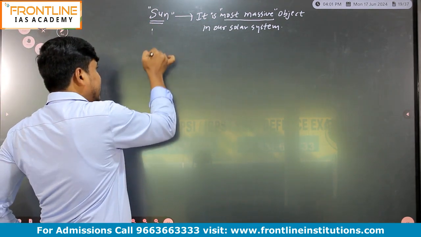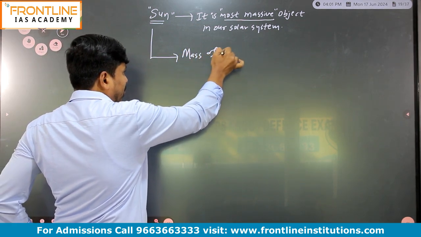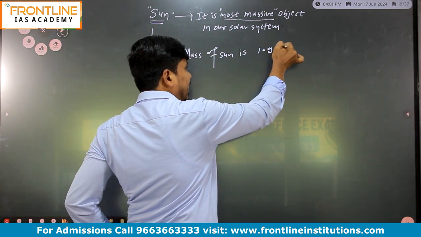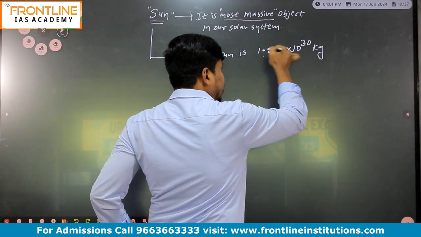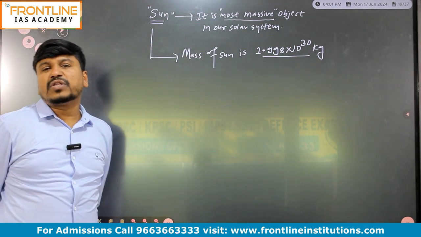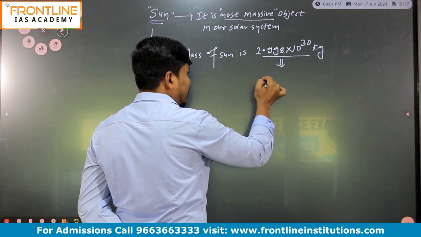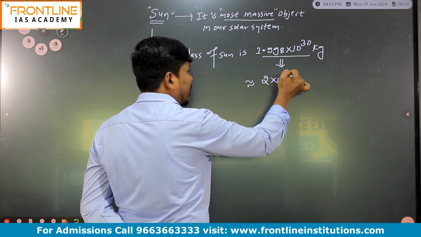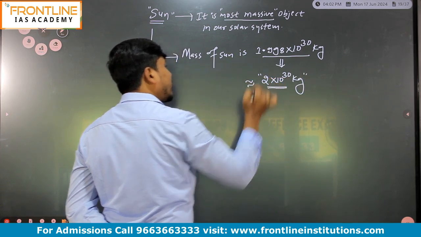And the mass of the Sun is 1.998 into 10 to the power of 30 kg. You can even write this approximately as 2 into 10 to the power of 30 kg.